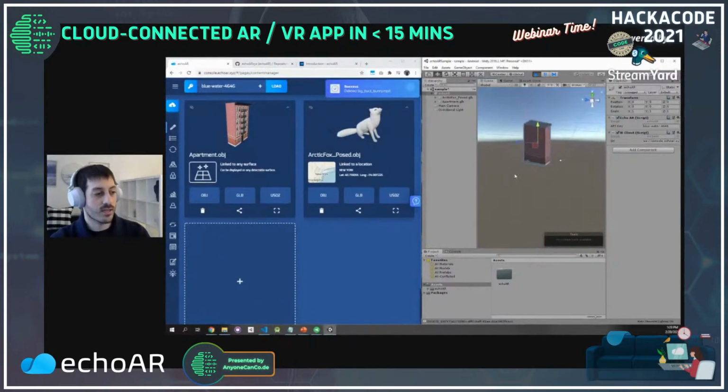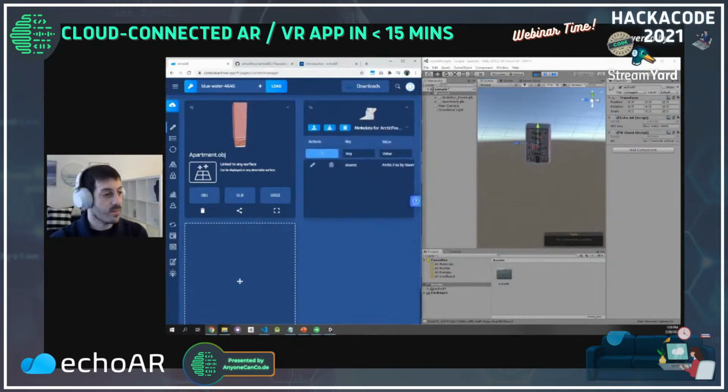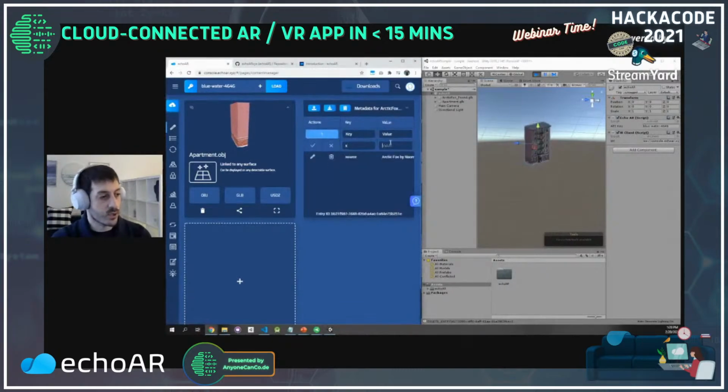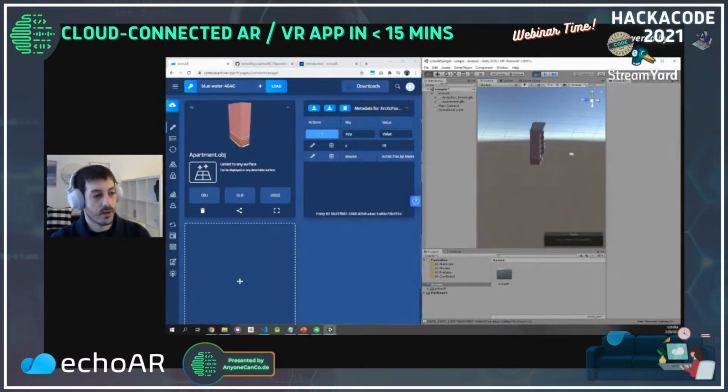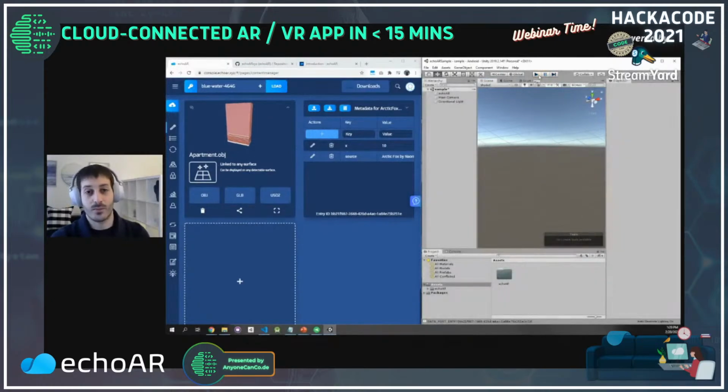Check out how I just deleted the video from the console. Automatically, it disappeared from the game engine. We see that the building is still rotating as we had before. Maybe also let's move the fox a little bit because it's occluded by the building. There we go. So how cool is that? Like all the data is right here. When I stop Unity from playing, everything disappeared.